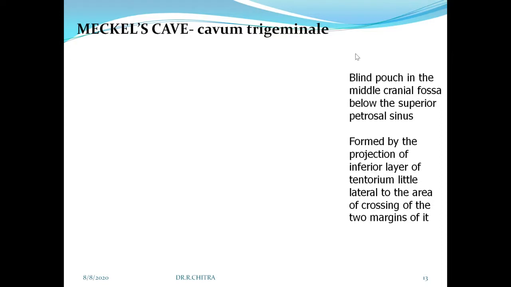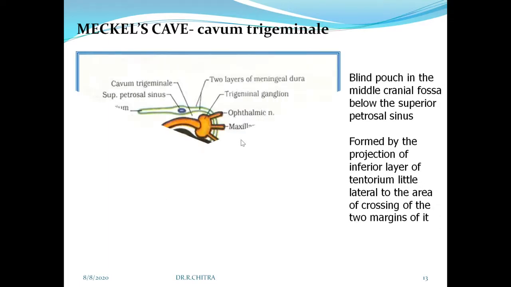How it is formed. So this is the situation. You can put the heading here. Formation: formed by the projection of the inferior layer of the tentorium, a little lateral to the area of crossing of the two margins. So this inferior layer is projecting where the two margins cross each other.